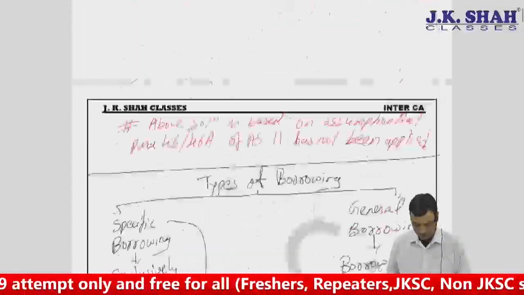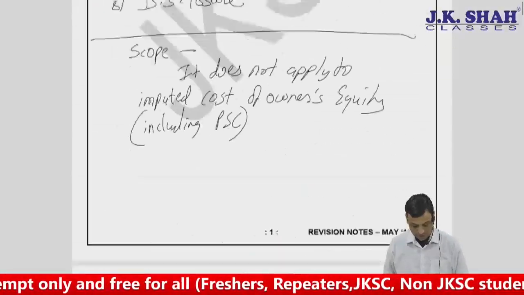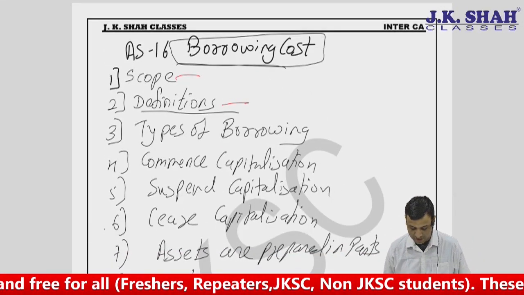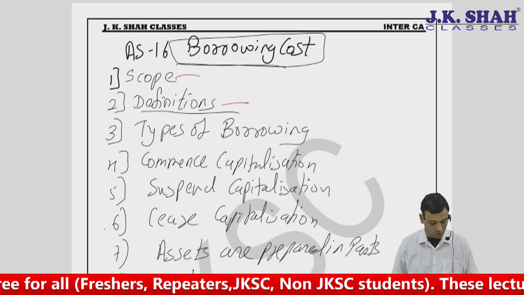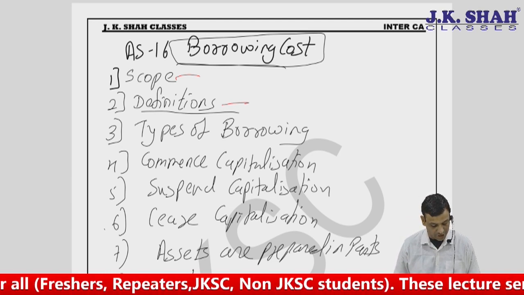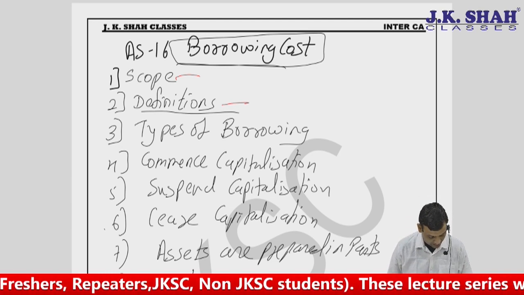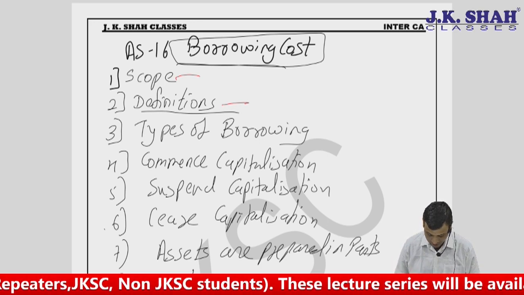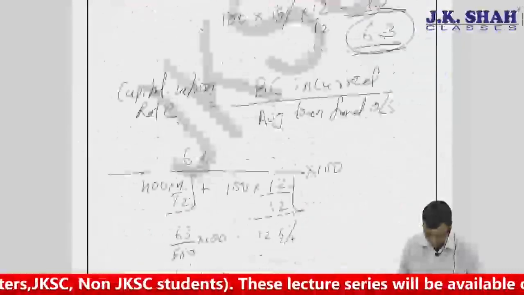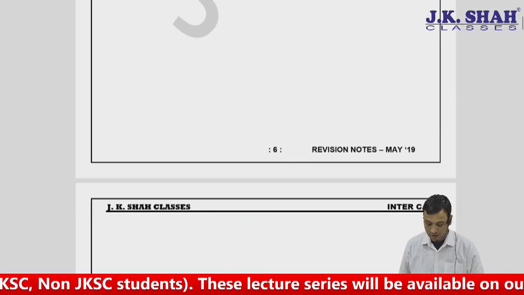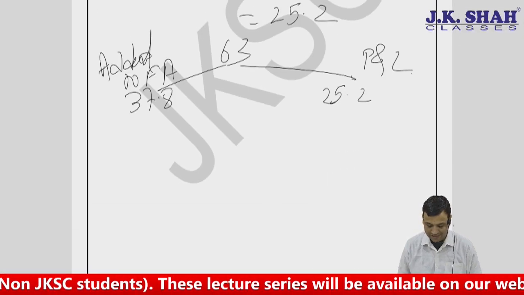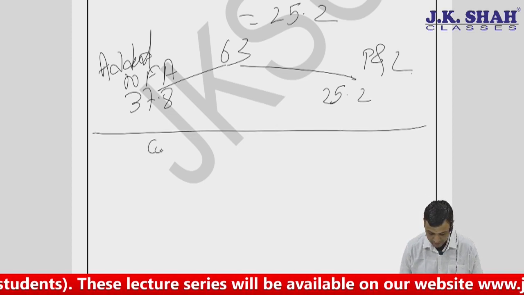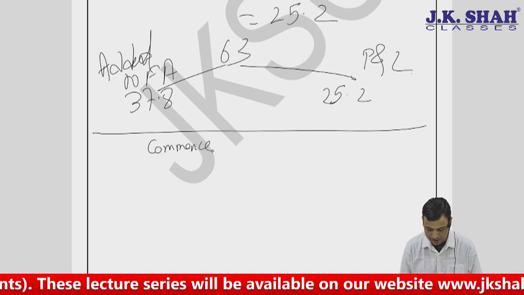Now let's scroll. We were on scope; we completed the scope, definition, and types of borrowing. Now let's move on to commencement of capitalization. When should you commence capitalization? The standard says you should commence capitalization when the following 3 points are fulfilled. Commence means start adding interest to the asset.